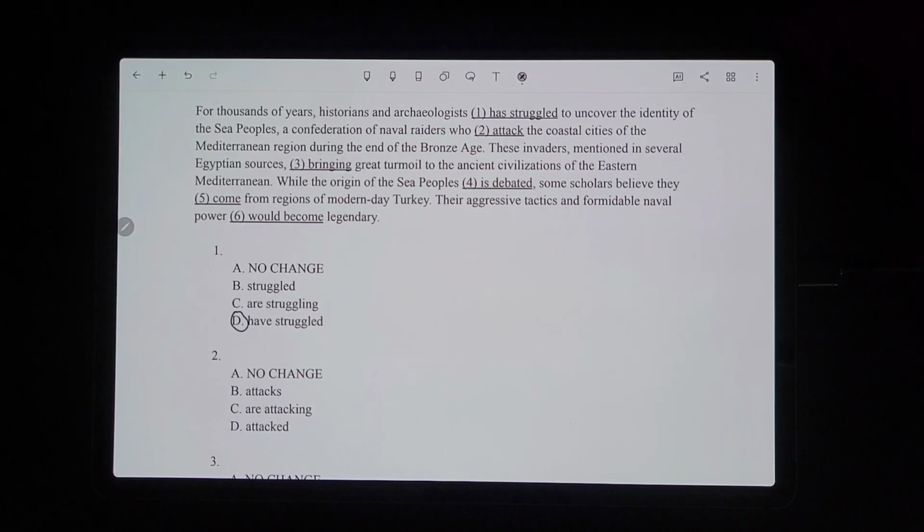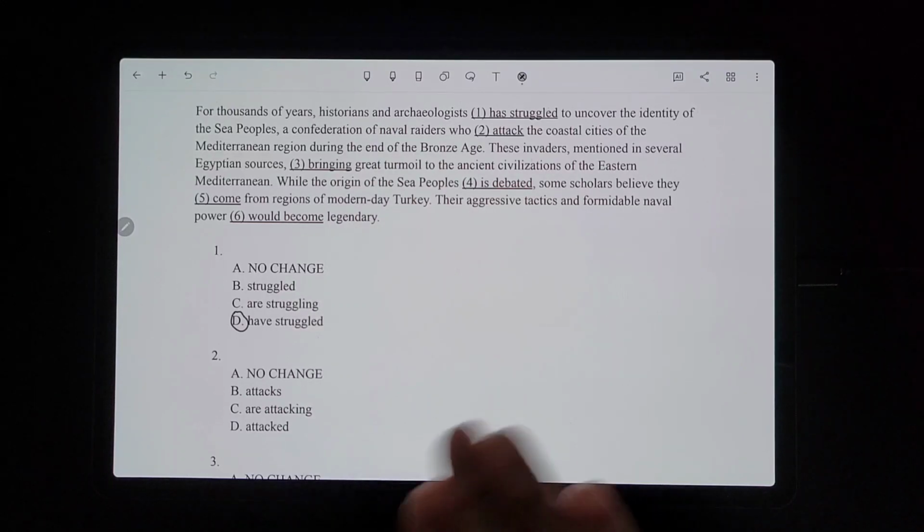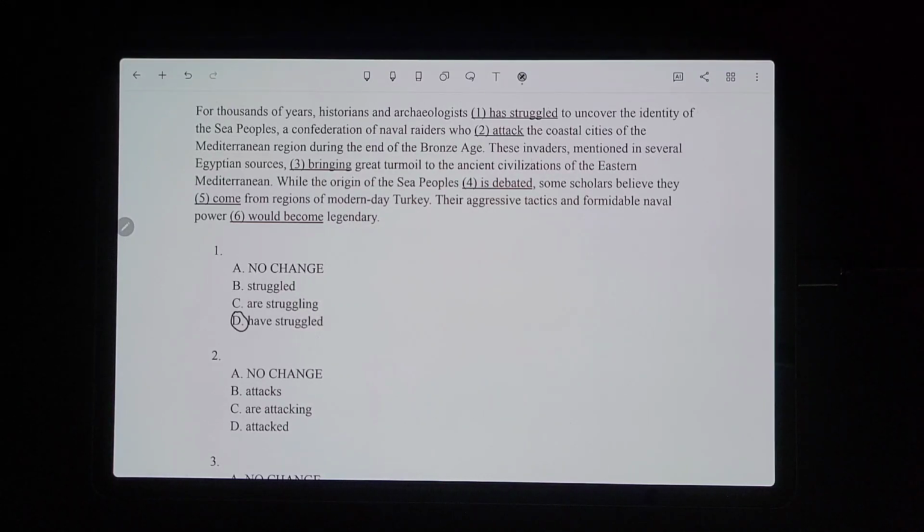And then number 2 is the "attack" portion of that sentence. So it's talking about a confederation of naval raiders, and this happened in the Bronze Age. It tells us at the end of the sentence. So this was happening in the past. So it definitely can't be present tense. So the only past tense one here would be D.